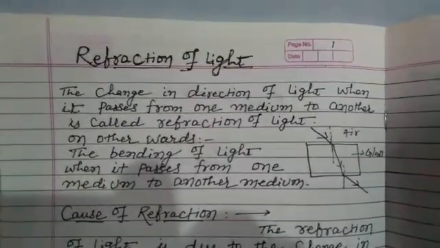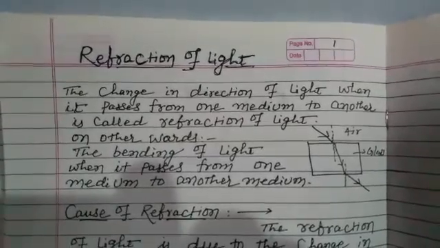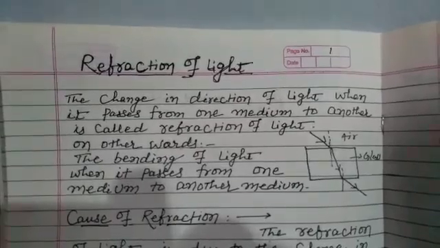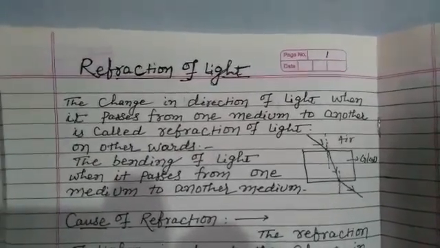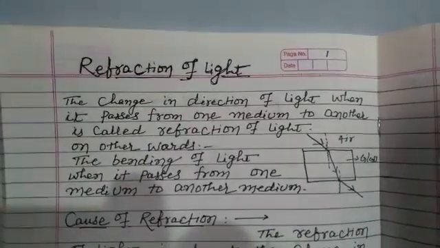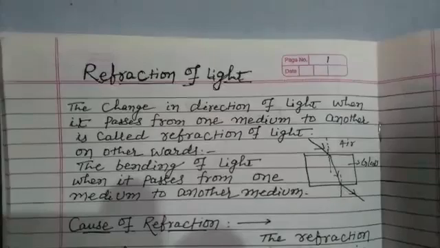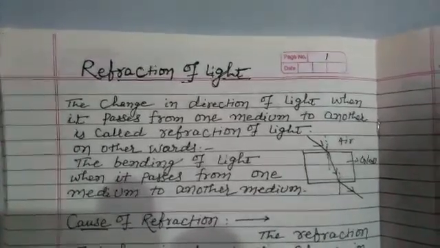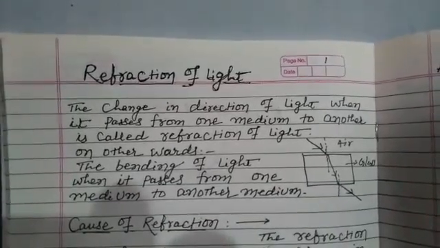Now we have taken a glass slab. When light passes from air to glass, it bends toward the normal line, and from glass to air, it bends away from the normal line. The change in direction depends upon the material of the medium. Air to glass and glass to air. Air is a rarer medium than glass. When light passes from rare to denser, it bends toward the normal line, and from denser to rare, away from the normal line.